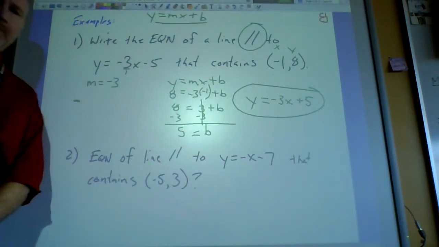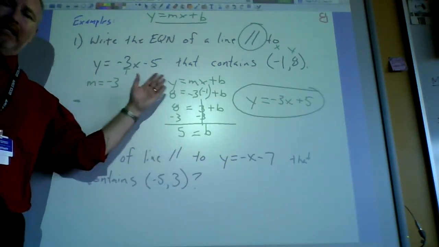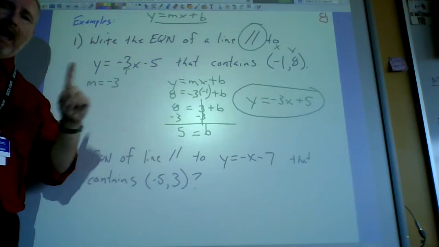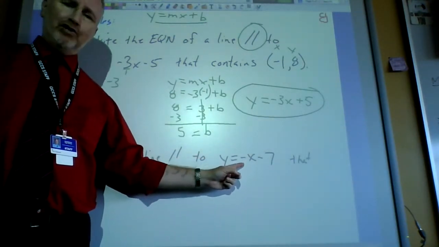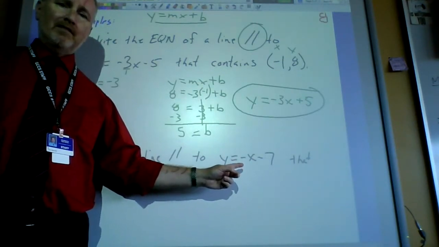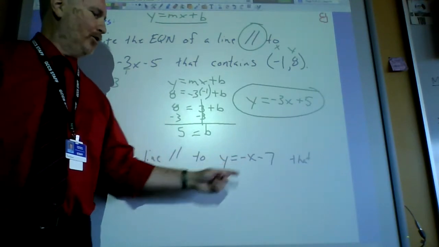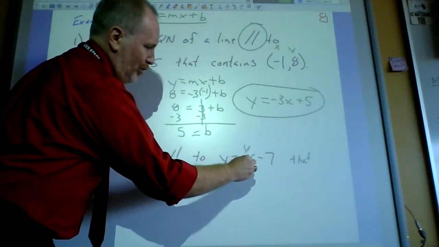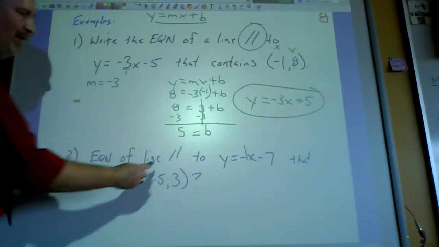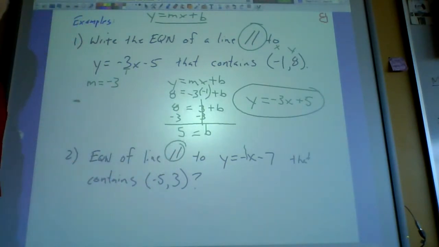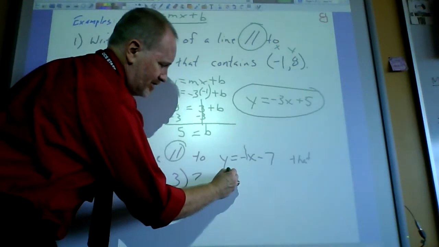So now is where I would pretend like you all are pausing it and you all are doing the exact same thing that we did here, but with this problem. I will give you one hint, because I'm looking at this guy's slope and there's not a big juicy number in front of the x. And that's because the slope is, that's right, a ghost -1. Woo! Just in time for Halloween. So his slope is -1, and again, I want to be parallel to him, therefore my slope needs to be -1. So there's the ingredient number 1.